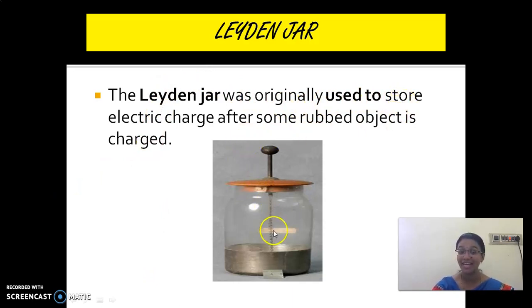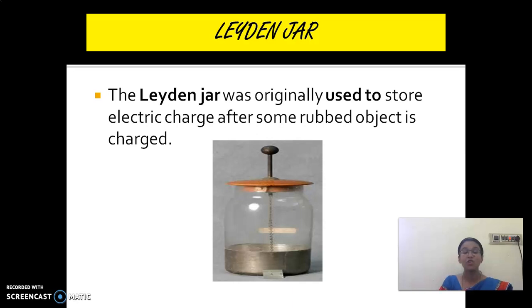Now I hope you are clear about this experiment. The charges which come from the clouds reached the kite and then the metal key and then the Leyden jar. This jar is used to store charges.